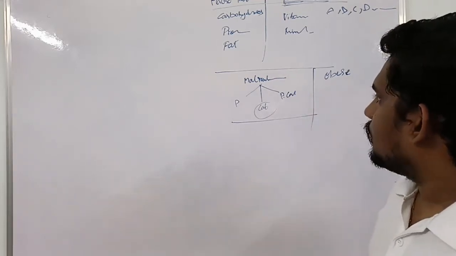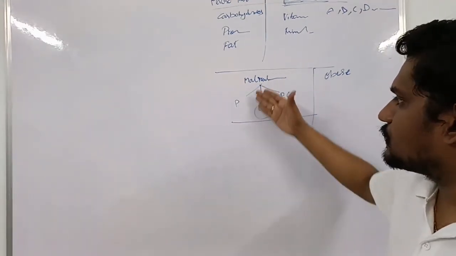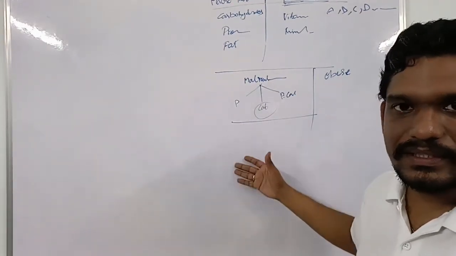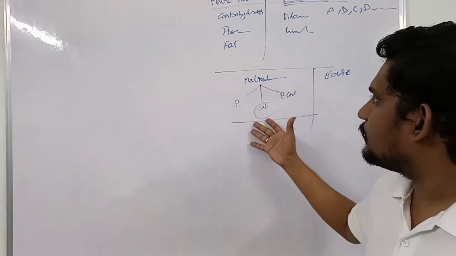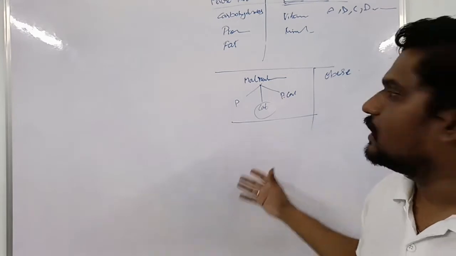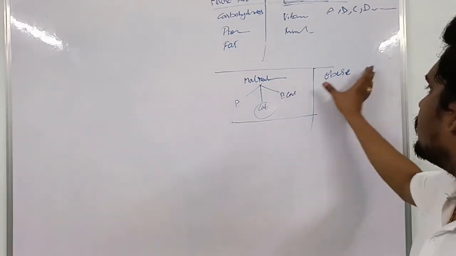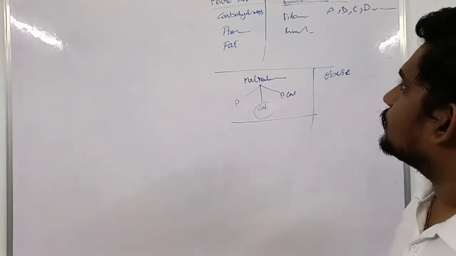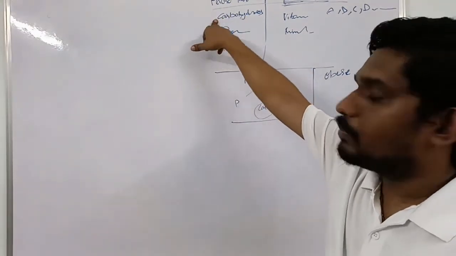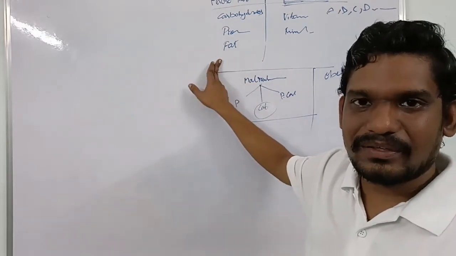Okay, for malnutrition, we have kwashiorkor, marasmus, and other deficiency disorders that we face when we don't calculate exactly and when the intake is low. These are the malnutritions. When the intake is very high, we get obesity. So here we have to take more carbohydrates, more proteins, and more fat. Fat is also necessary for our body.